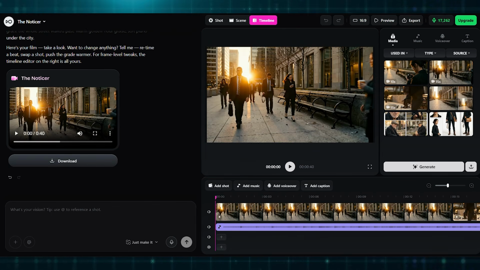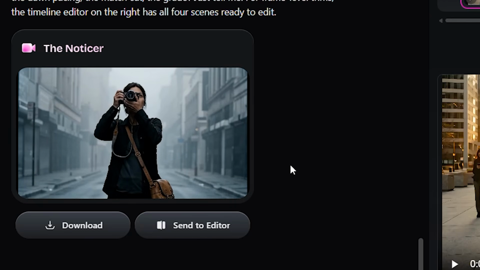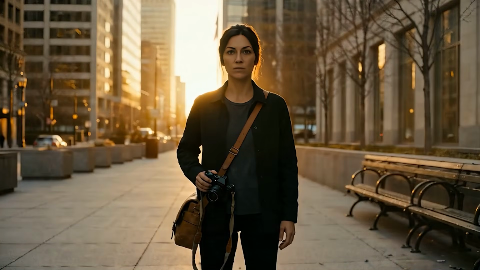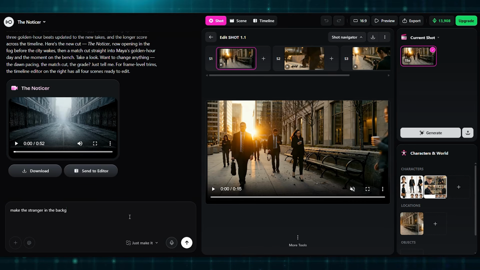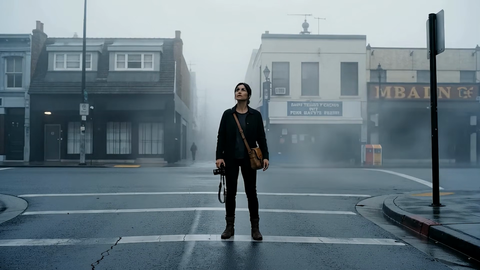Now I describe the opening shot. Wide street scene, early morning, low fog. She raises her camera. Director generates the scene. I watch the output. The fog is right. The framing is right. The light is exactly the kind of gray-blue I had in my head. Here's where the vibe directing thing really kicks in. I didn't write a technical prompt. I described a feeling, and it translated. I type, make the stranger appear in the background of this shot, barely visible, slightly out of focus. One chat instruction. Director updates the scene. He's there, half hidden behind a bus shelter.